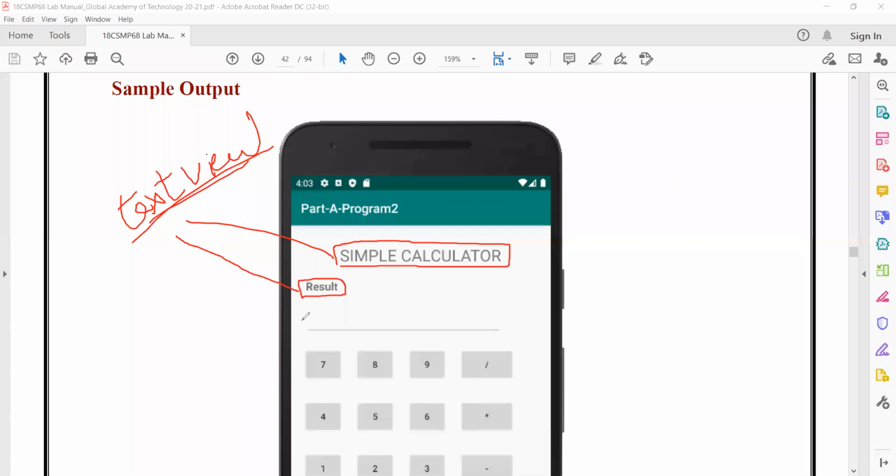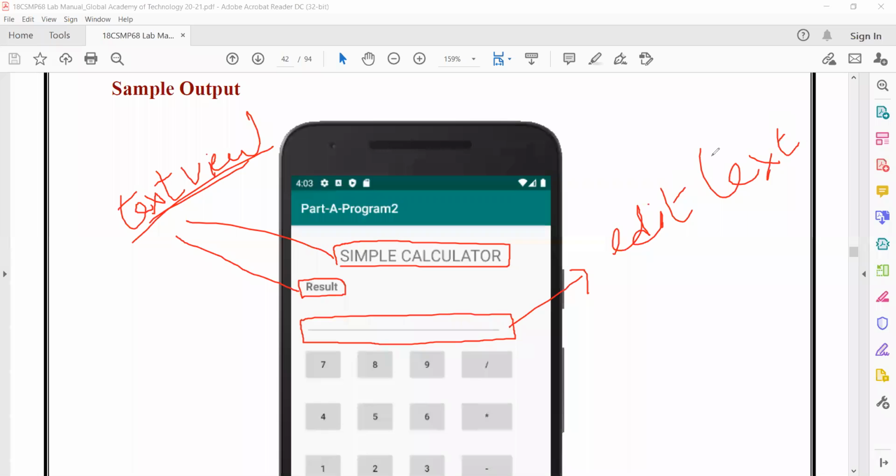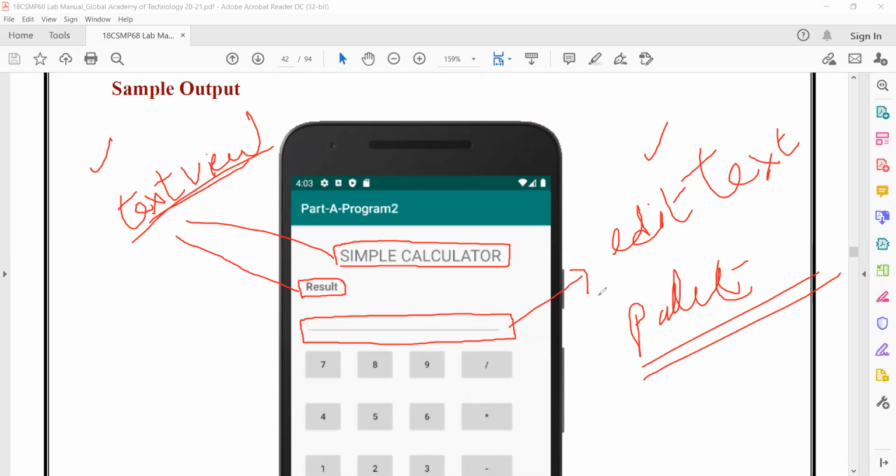Nothing else. Okay. And how I got this line? I got this line with respect to edit text. Okay. All these things, text view, edit text, everything you can find in your palette. In your Android Studio, in the left side, you can find palette. In the palette, you can find this text view, and you can find this edit text.